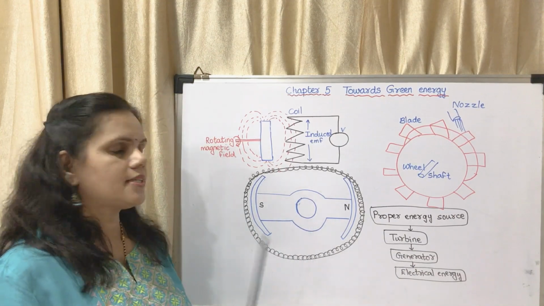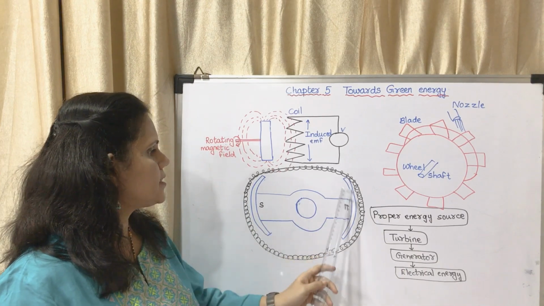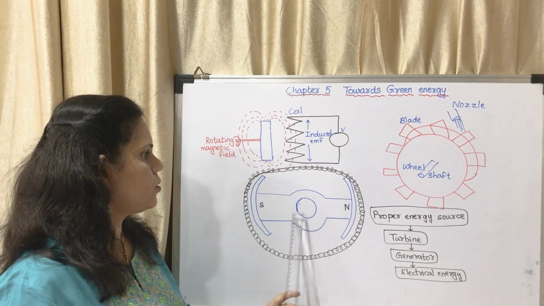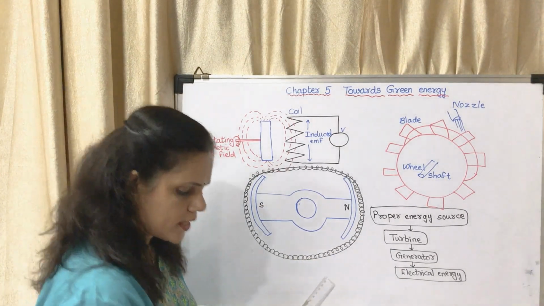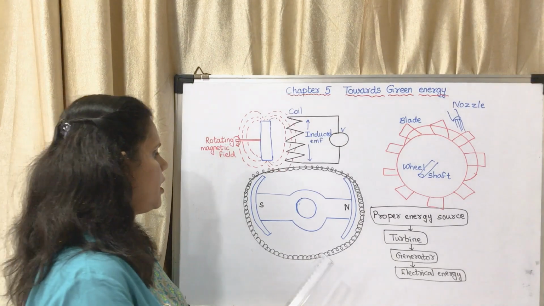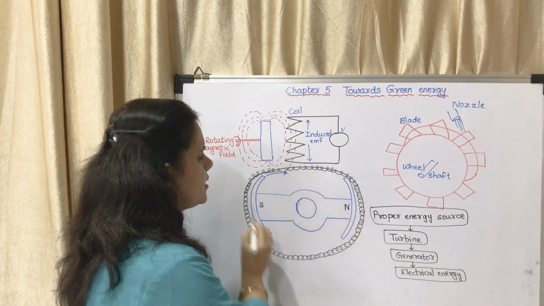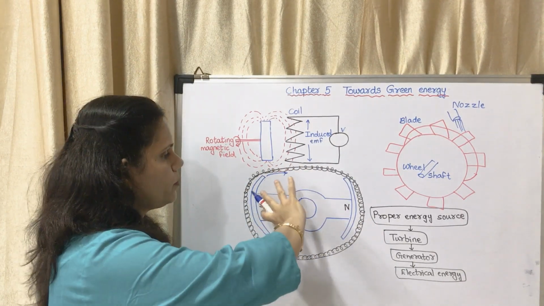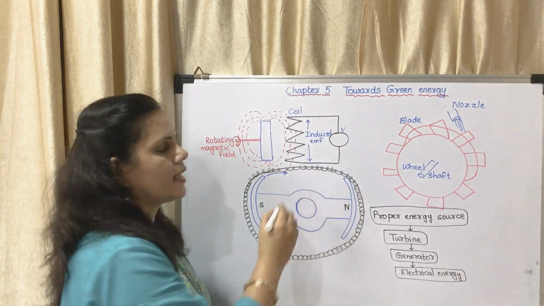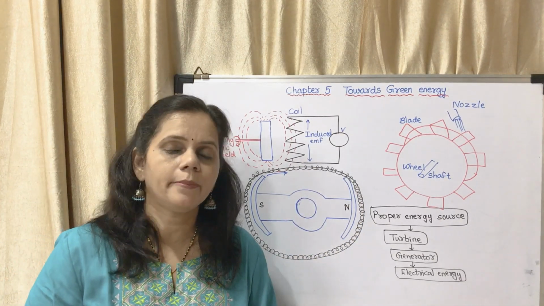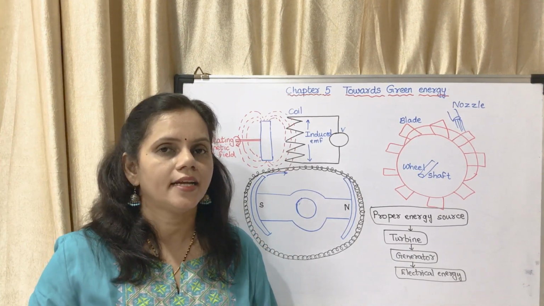Now you may see this is a generator. This also could be a generator. So here this is the magnet, south and north they have shown, and this is the coil. This will move in this direction, left to right or right to left, or clockwise, anti-clockwise, that depends. The blue part will move like this. The coil will remain as it is, and inside the coil the electrons will get disturbed and start moving. That is electromagnetic induction.